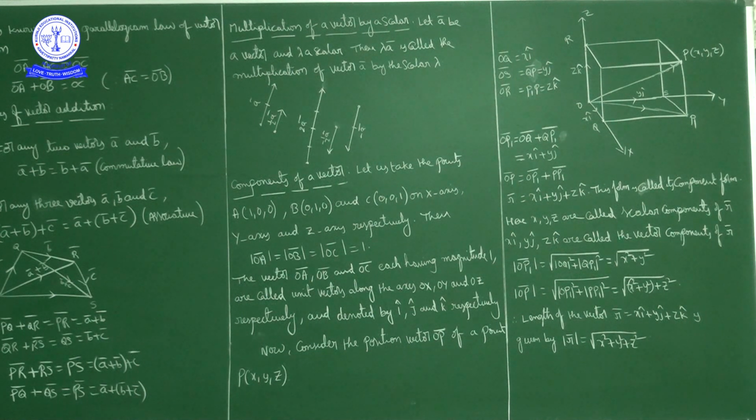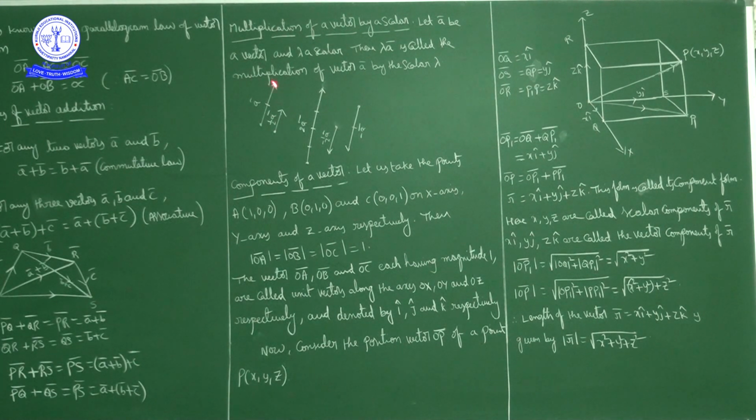When you multiply A bar by a positive scalar, the direction remains the same, but the length may increase or decrease. If lambda is 2 or 3, meaning lambda is greater than 1, the length increases. If lambda lies between 0 and 1, the length decreases. So A bar is a vector of magnitude 2 units, and half A bar is a vector of magnitude 1 unit. The direction of A bar and half A bar both remain the same, because you are multiplying with a positive scalar. The direction of A bar and lambda A bar both remain the same.